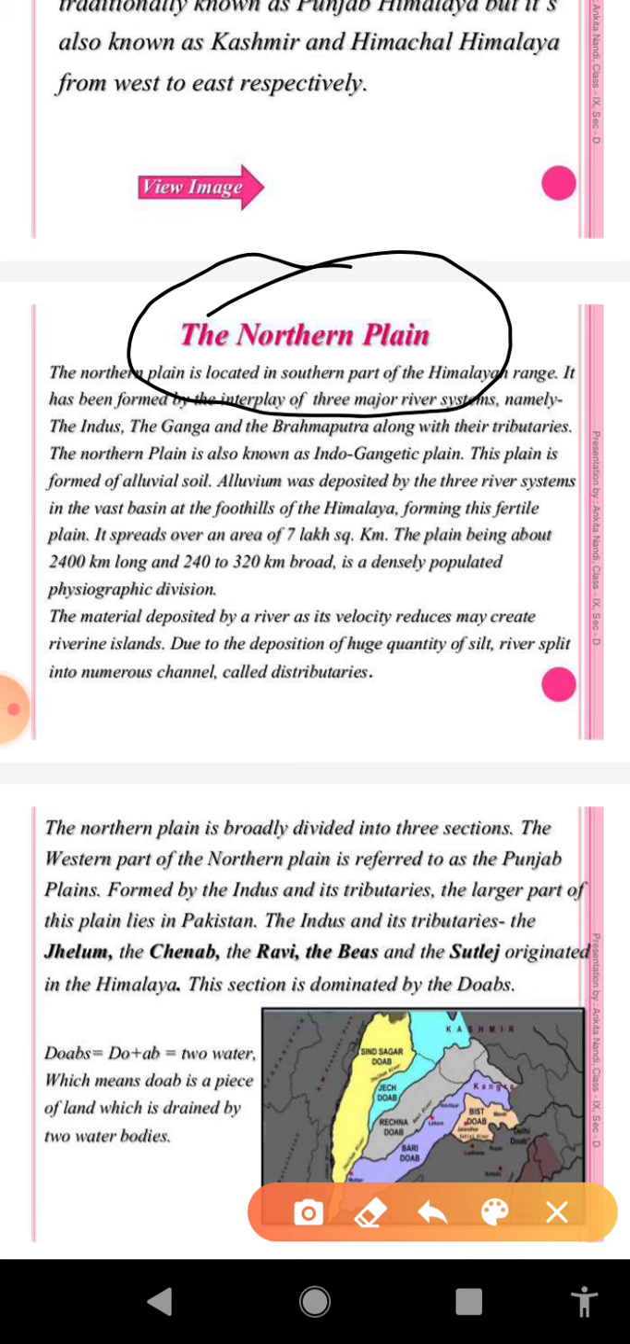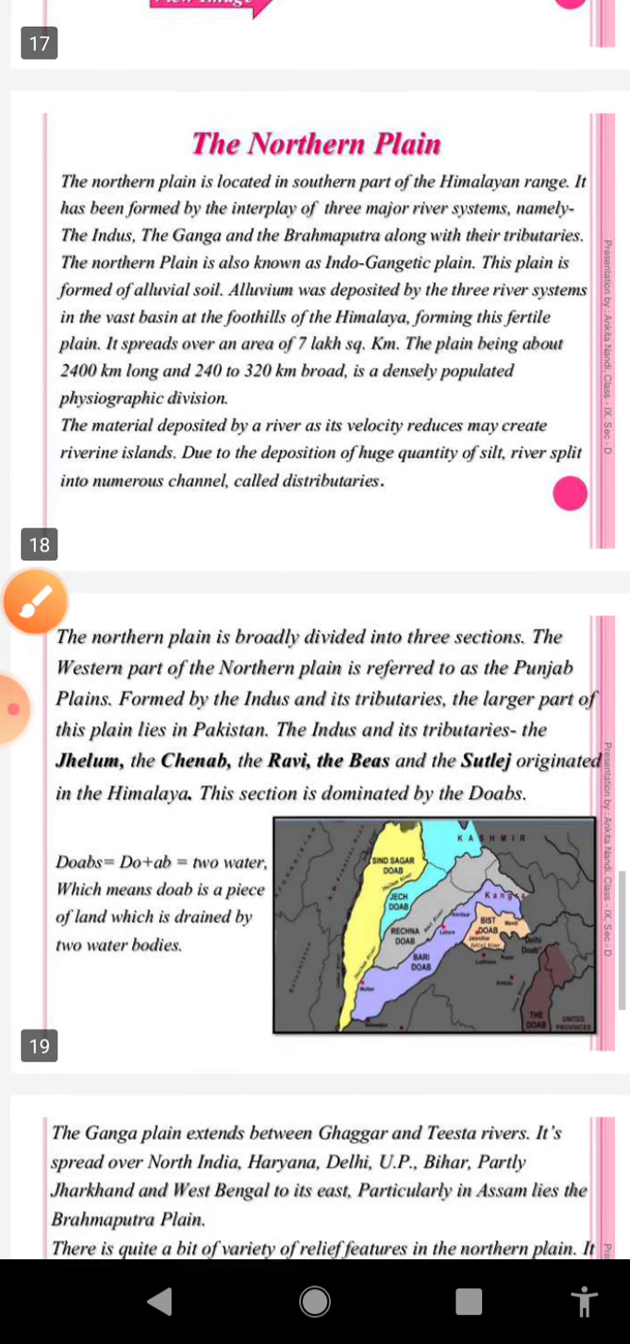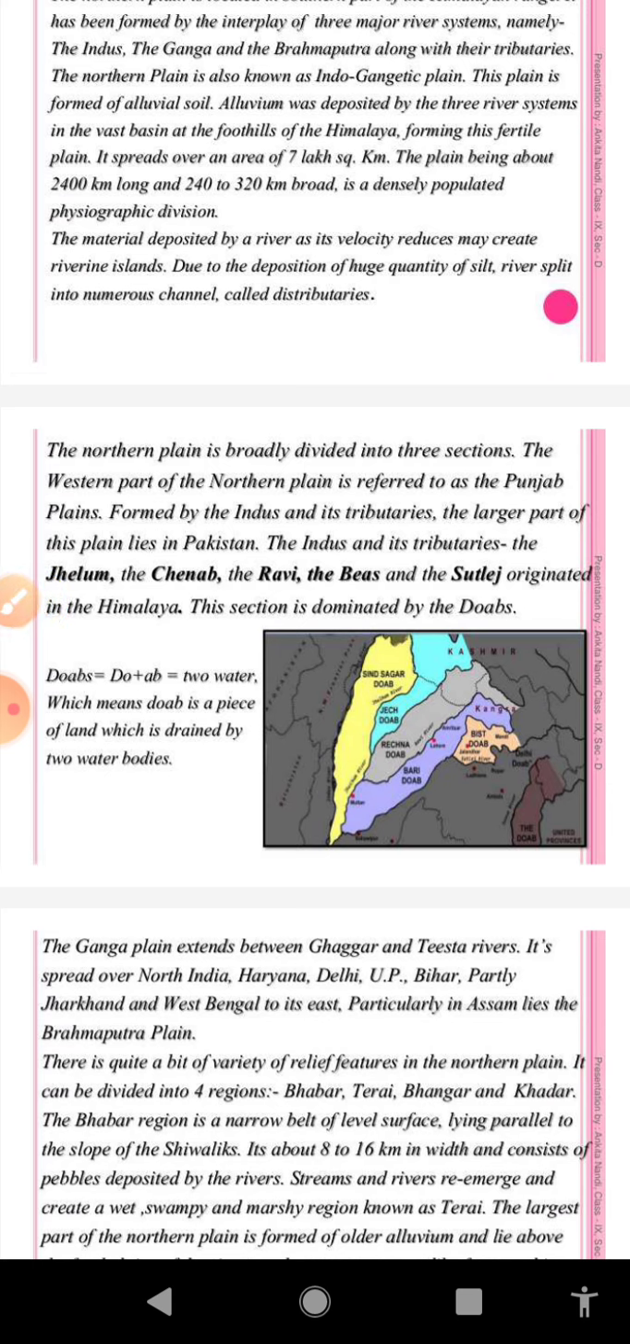After that, we will discuss the basins of the Great Northern Plain. I have just told you that the Great Northern Plain of our country has been formed by the deposition of alluvium or sediments by three important river systems. So the Great Northern Plain of our country can be divided into three basins, the Indus Basin, the Ganga Basin and the Brahmaputra Basin.